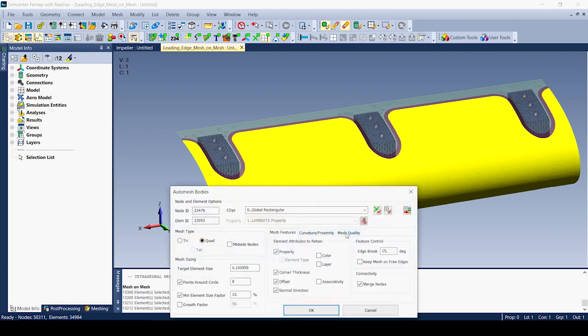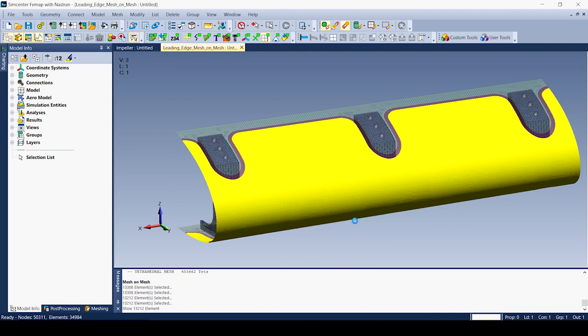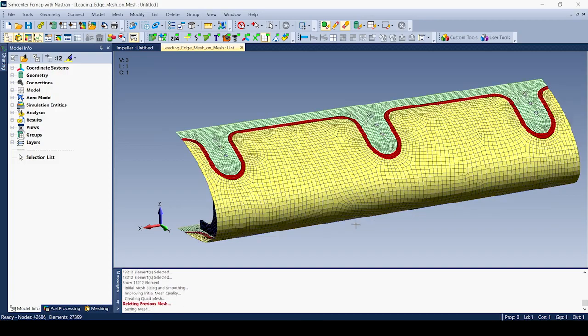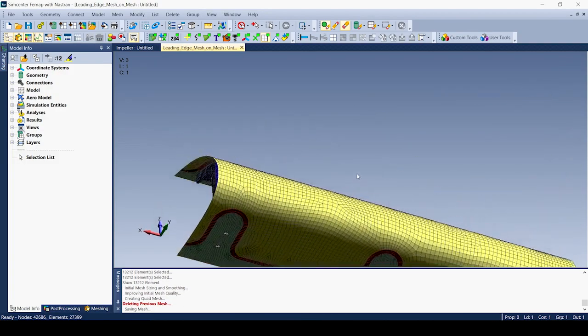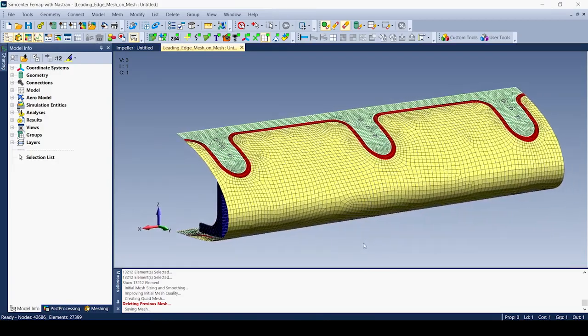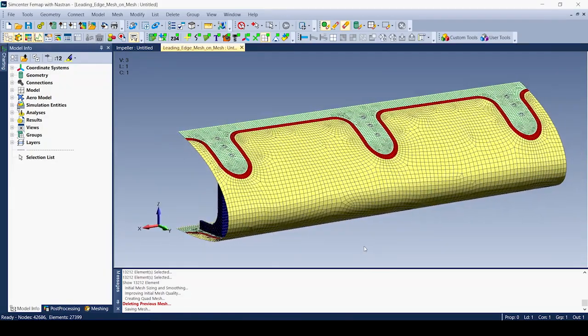A lot of the same options are available on these tabs, but what we're going to do is change our target element size. We're going to make this larger. We're going to change this to 0.25. So we're actually going to do a bit of an unrefine. Basically the model is going to remain the same, but we're going to get larger elements on this portion of the model, and they're going to be of very high quality. So here we go. You're going to see that we end up with some really wonderful looking quad mesh on that particular section of this leading edge model.